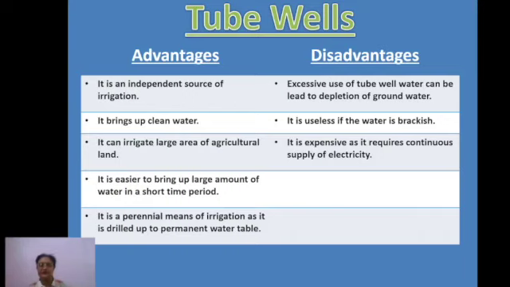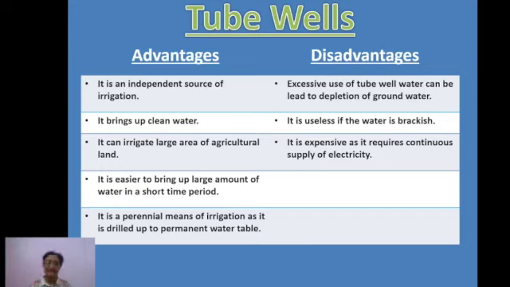In this case you will find no manual labor is required, right? And with the help of that pumping set, the water is coming out with great force, so it irrigates a large area quite easily.